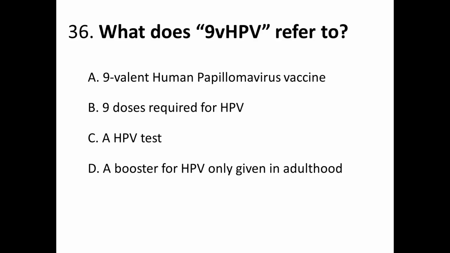Question number 36. What does 9V HPV refer to? A. 9-valent human papillomavirus vaccine, B. 9 doses required for HPV, C. A HPV test, and D. A booster for HPV only given in adulthood. Correct answer is A.